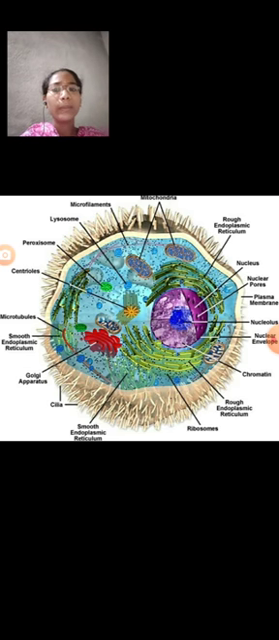Next, this is the structure of the animal cell. Now we are going to discuss the discovery of the cell. The scientist Robert Hooke discovered hollow cavities in a thin slice of cork under a light microscope, and the term cell was given. Actually, these are cell walls. He published his findings in the book Micrographia.